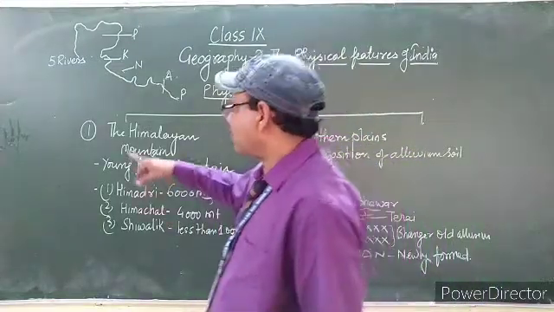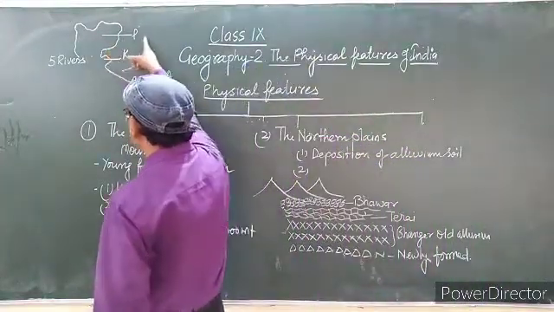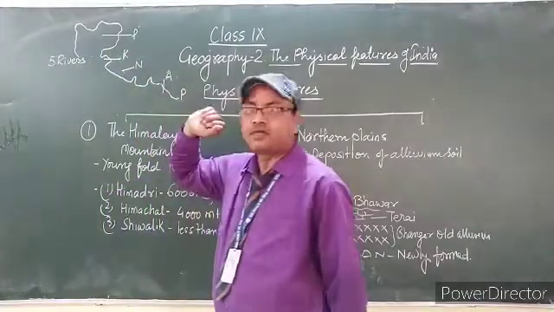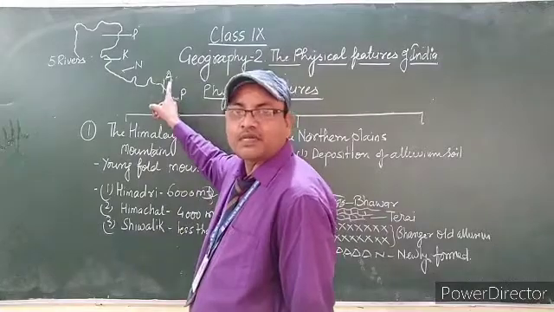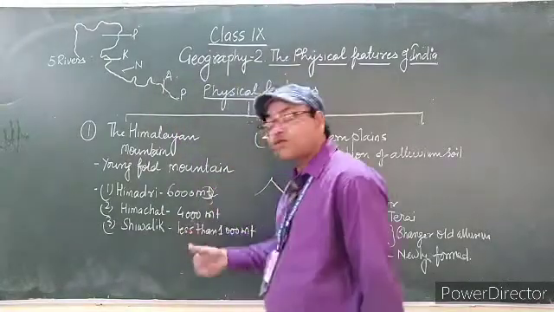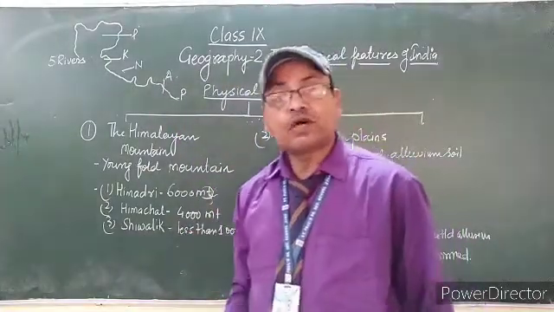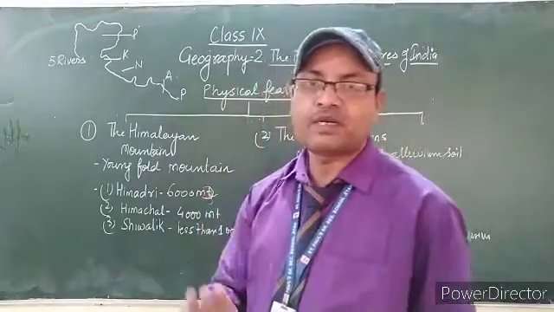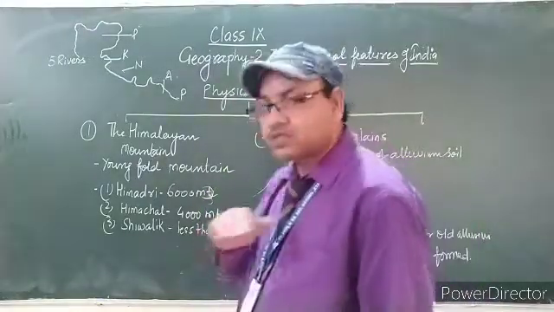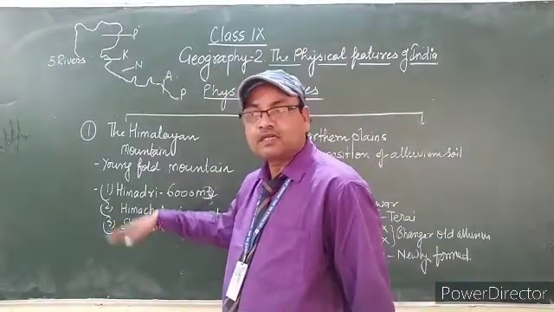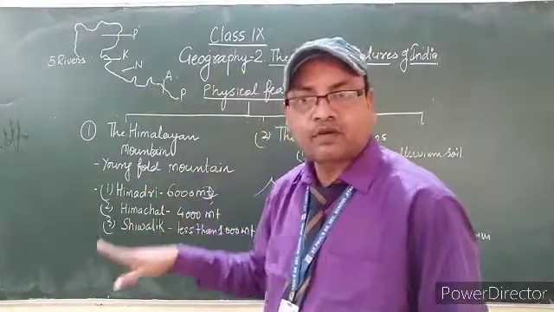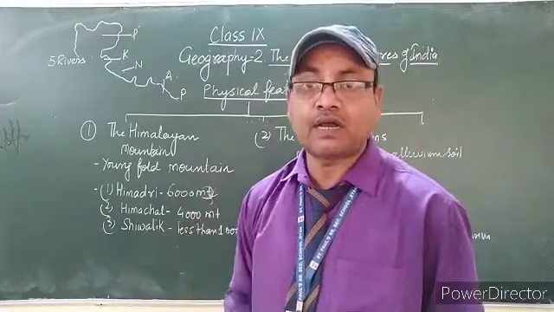It means according to height, the upper part of Himalaya is called Himadri. The lower or middle part of Himalaya is called Himachal. It has a height of approximately 4,500 meter from sea level. And the last part of Himalaya, at the bottom of Himalaya, is called Shivalik.